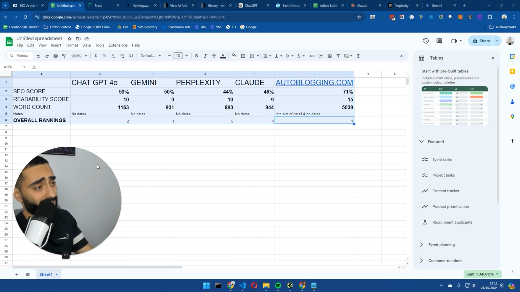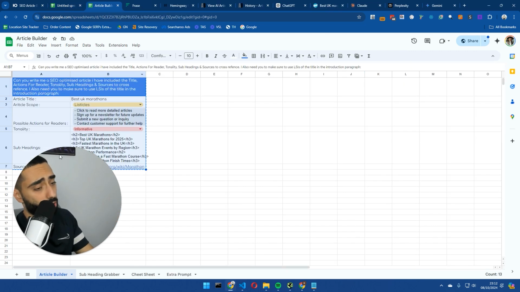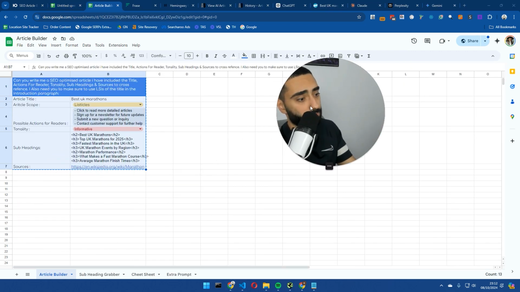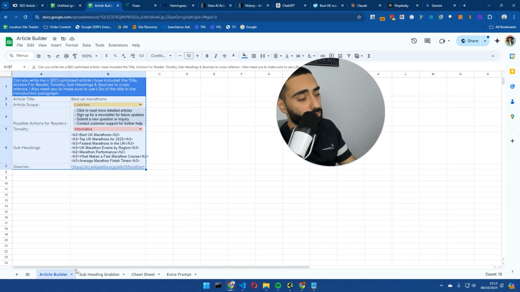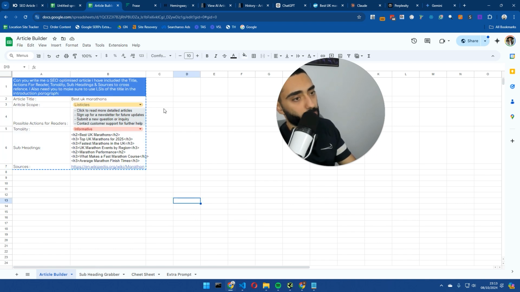I have tried to make this test as fair as possible. There are a lot of people that do flawed tests, but every single content writing tool, bar Autoblogging, used the exact same prompts. They use the exact same subheadings from the exact same competitors. So everything should definitely be in line and as fair as possible.